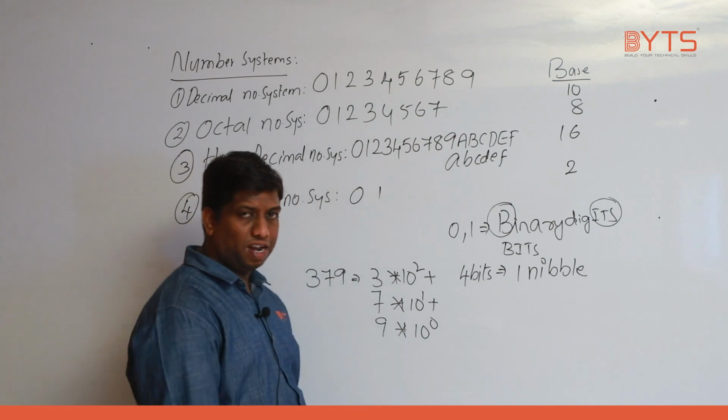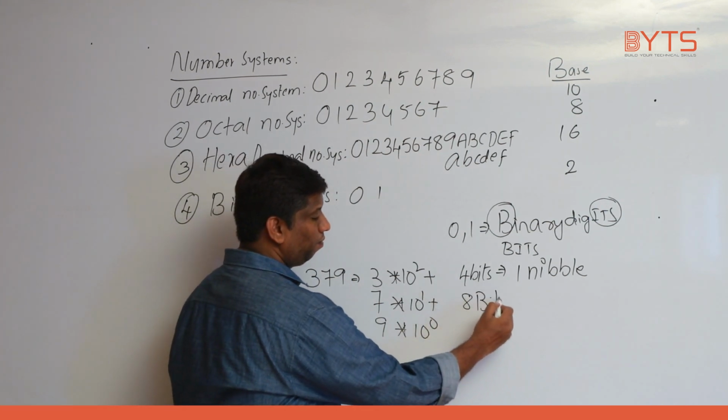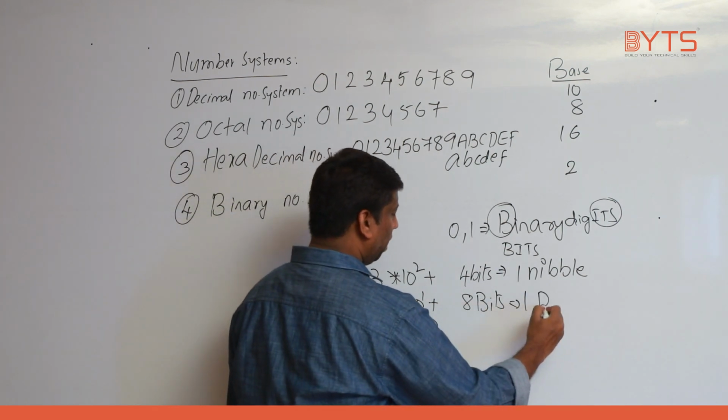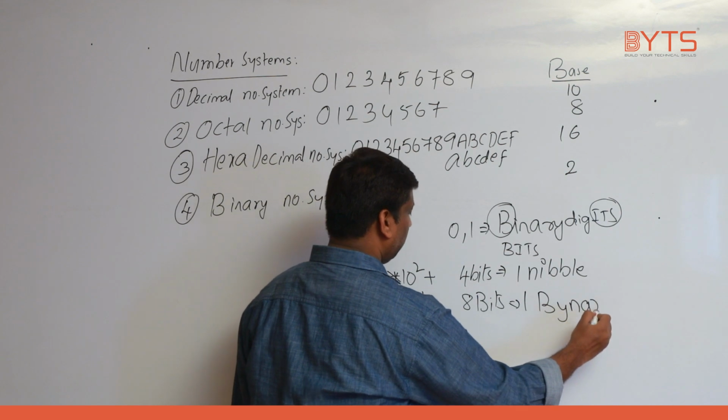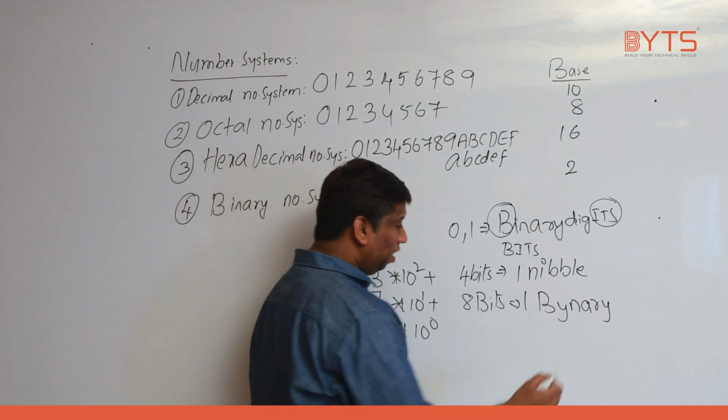4 bits is considered as one nibble. 8 bits is considered as one binary term. Binary, very important points here. Not "bi", I wrote "by". Binary term.